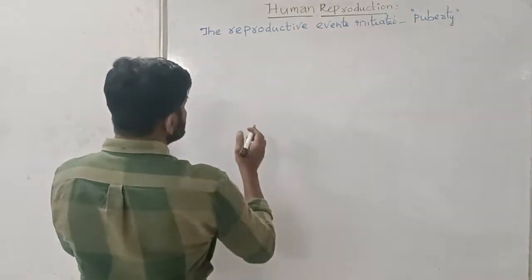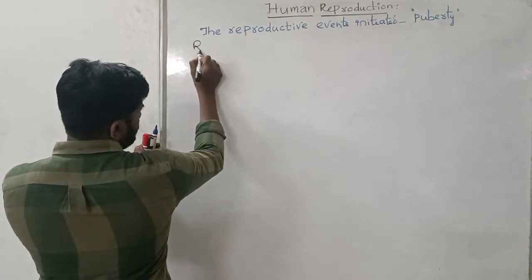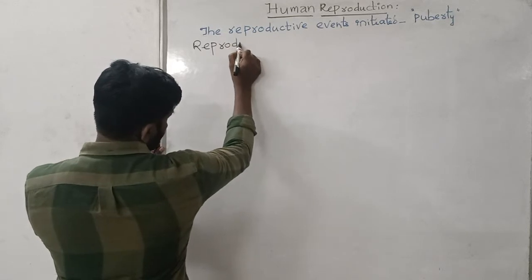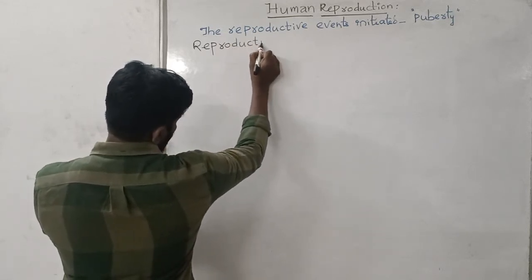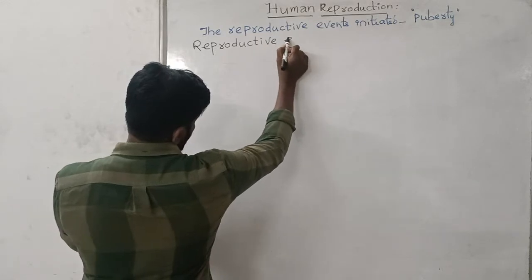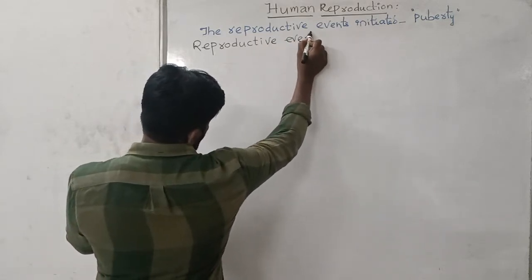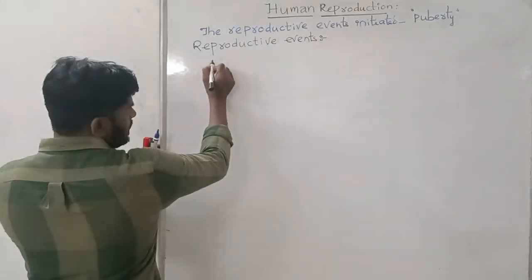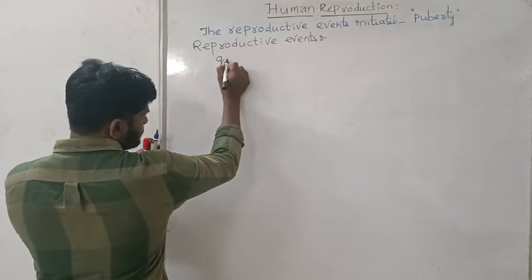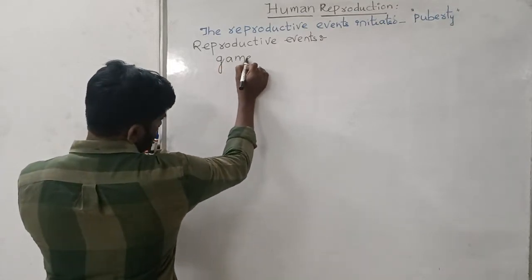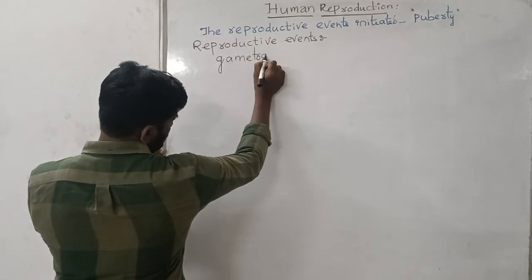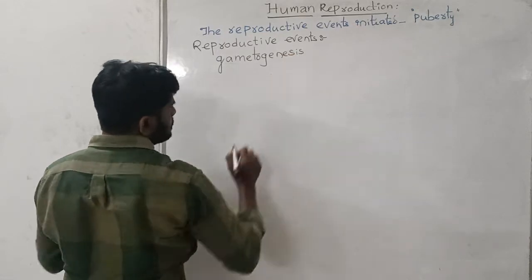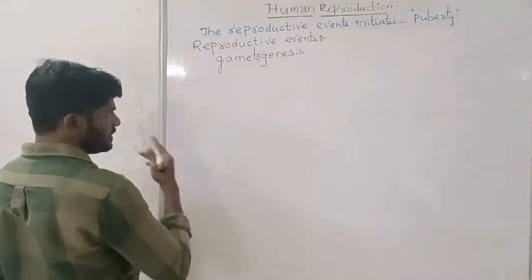The reproductive events are as follows. One is the gametogenesis, both male gametogenesis and female gametogenesis.